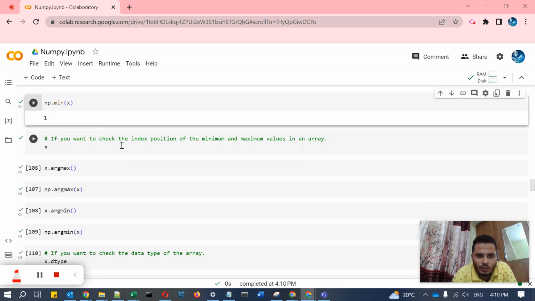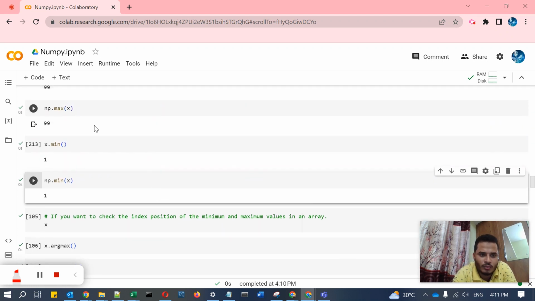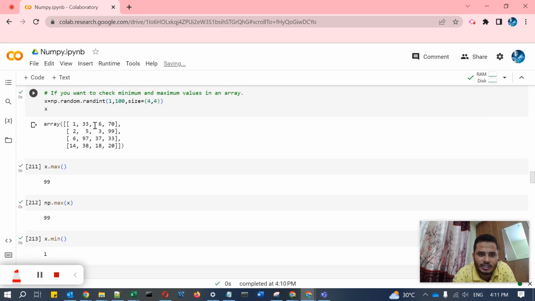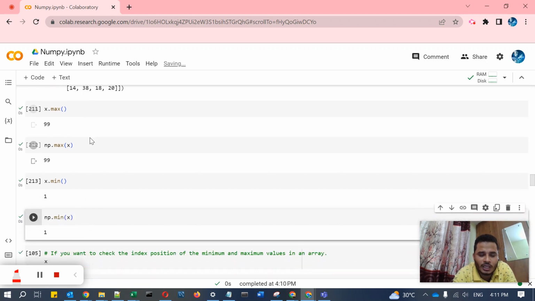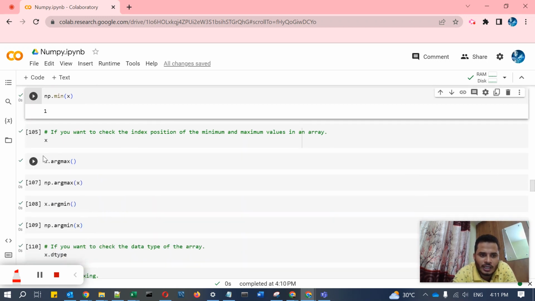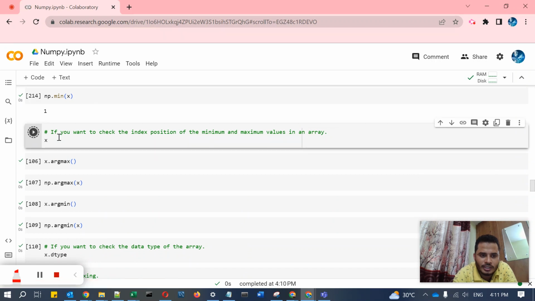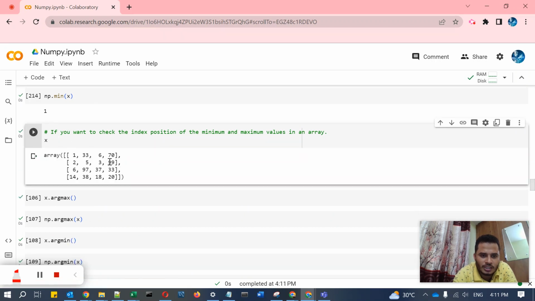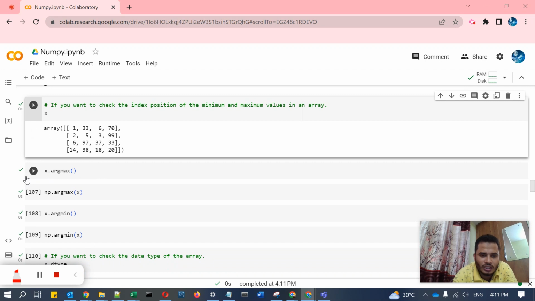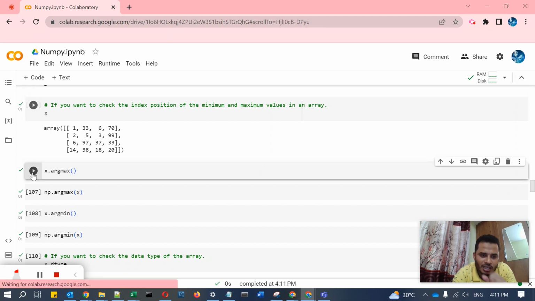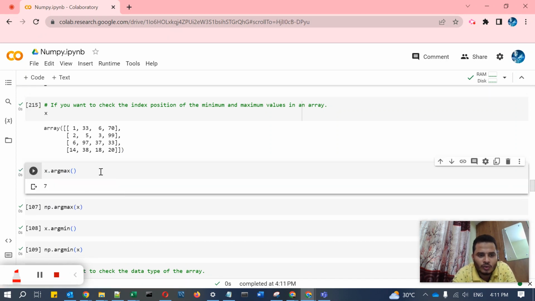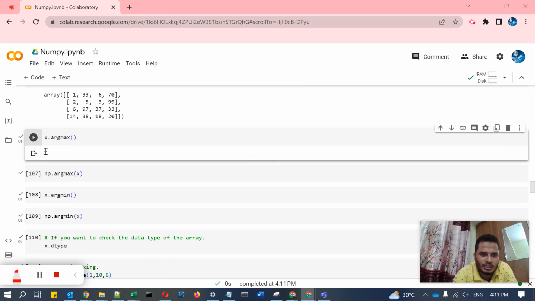If you want to check the index position of the minimum and maximum values, how can you find it? One function is argmax. Let's run x actually, it shows x like this. If you want the index position of the maximum value, say x.argmax. The argmax function will help you find the index position of the maximum value, that is 7.